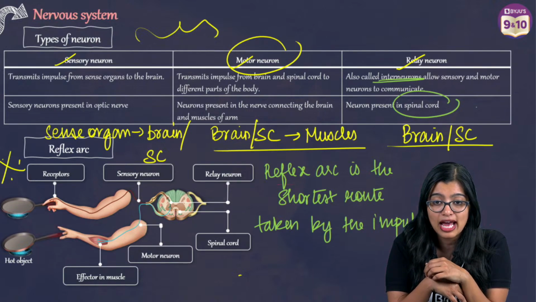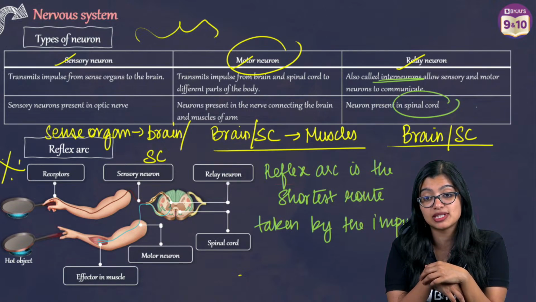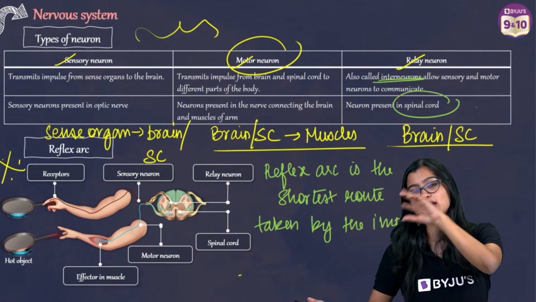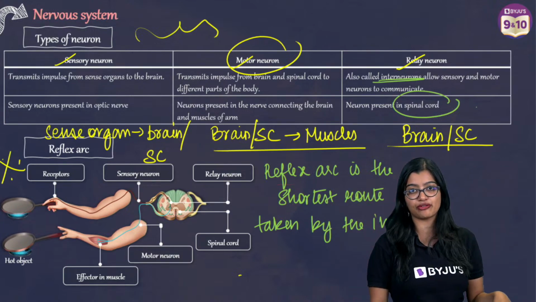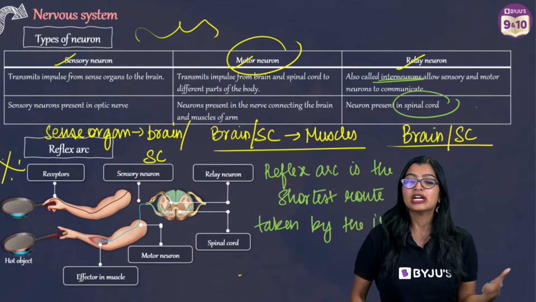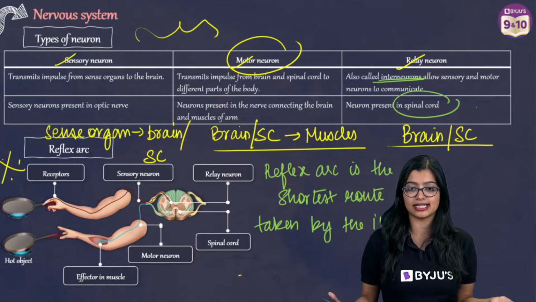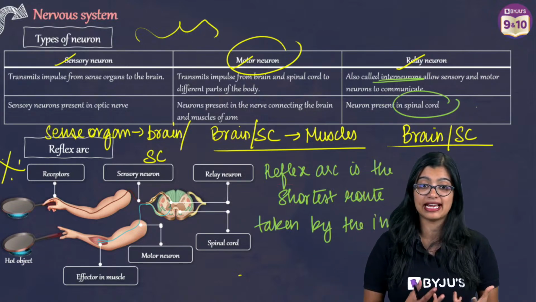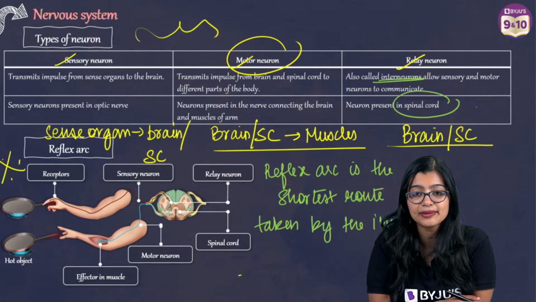Ma'am, does the spinal cord have some ability? Can it work in the absence of a brain? That's a very interesting question, because the way the spinal cord and the brain communicate is very different. The brain at the end of the day is the ultimate control center. The spinal cord acts as a relay. So in the absence of a brain, I don't think we will be able to survive. But yes, there are times when it will work on its own.